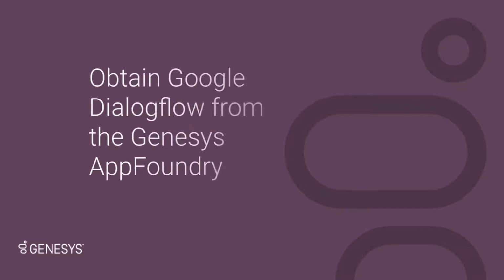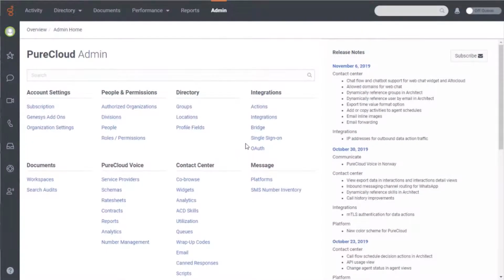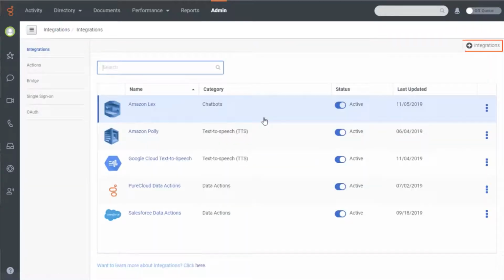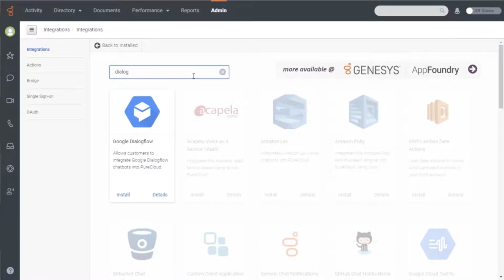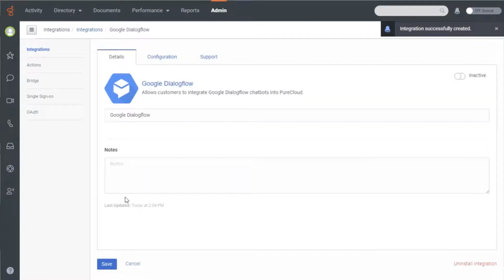Now install the Google Dialogflow integration in your Pure Cloud org. Please note, this is a premium application, so you have to contact Pure Cloud Sales in advance to add it to your subscription. In Pure Cloud, click Admin. Under Integrations, click Integrations. Click Plus Integrations, and search for Dialogflow. When the Google Dialogflow tile appears, click Install to add the integration.